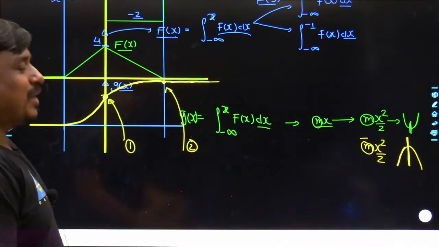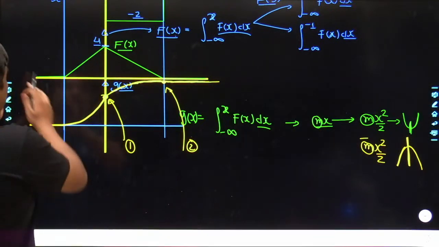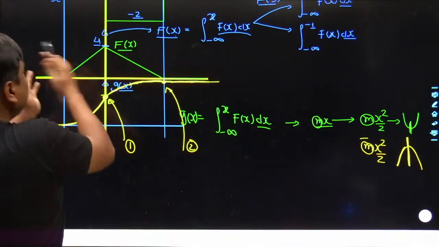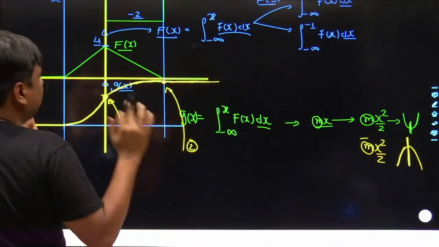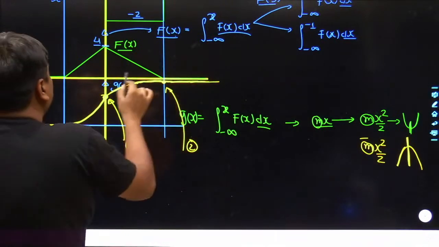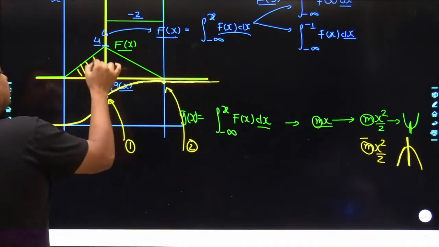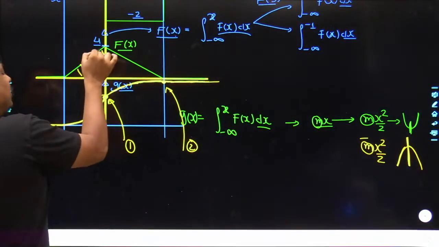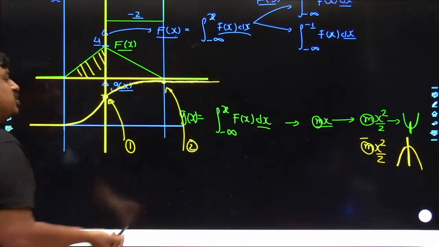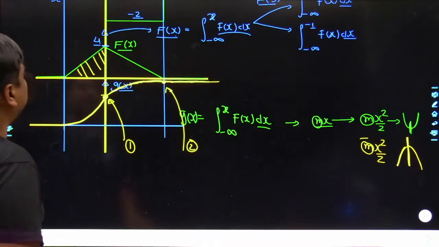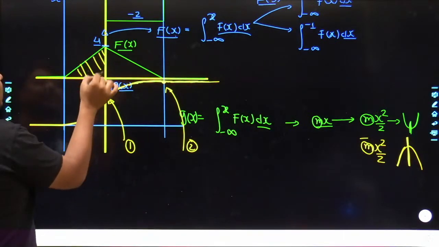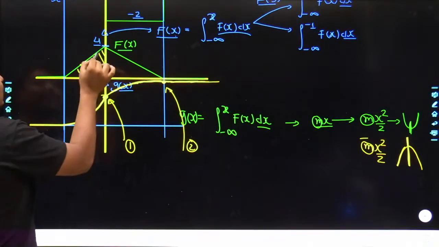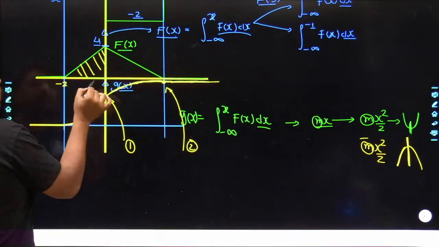You need not go mathematical. As you have been accounting all of the areas, the area which has been accounted becomes the function g of x. So whatever area has been occupied till x equals 0 would become the magnitude of g of x. So what you are going to do is just focus on the area which would be occupied by this triangle. It goes from -2 and comes till 0.